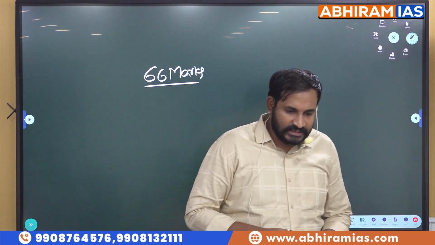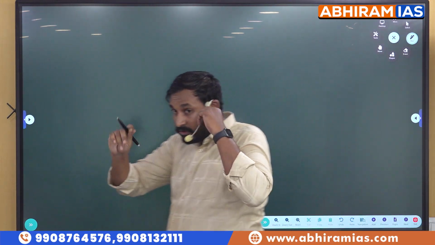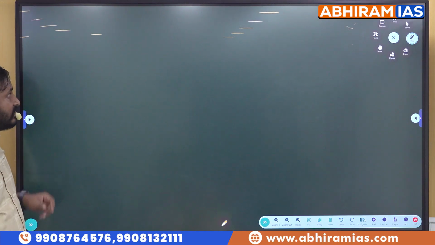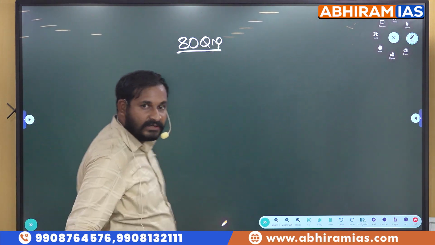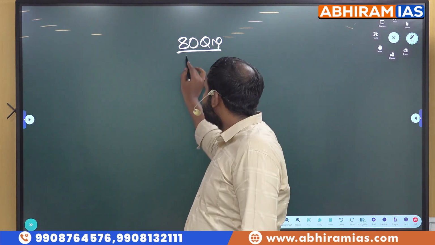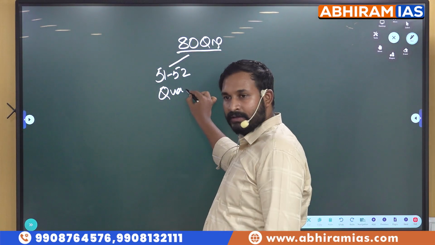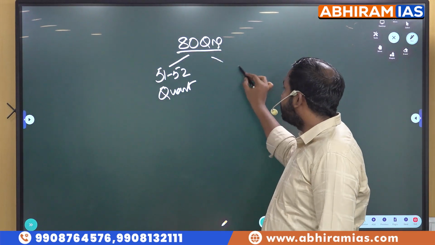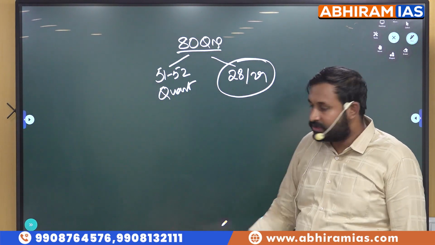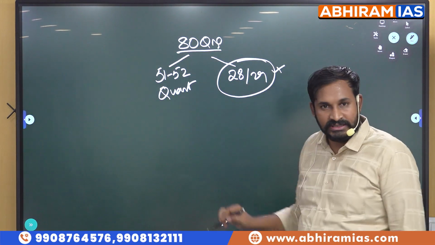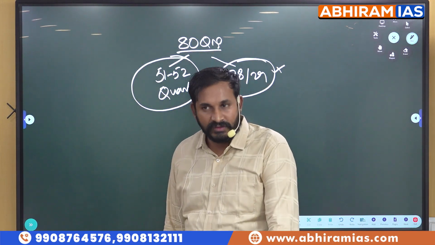So we will start learning the concepts. And the thing here is, students, I want to give you one more clarity regarding our subject. Out of 80 questions in that paper 2, almost some 51 to 52 questions are from quant and reasoning, if you observe carefully, and 28 to 29 questions are from reading comprehension. Okay, so this 28 and 29, I am not concerned about that one. So our target is about this 51 to 52 questions, students.